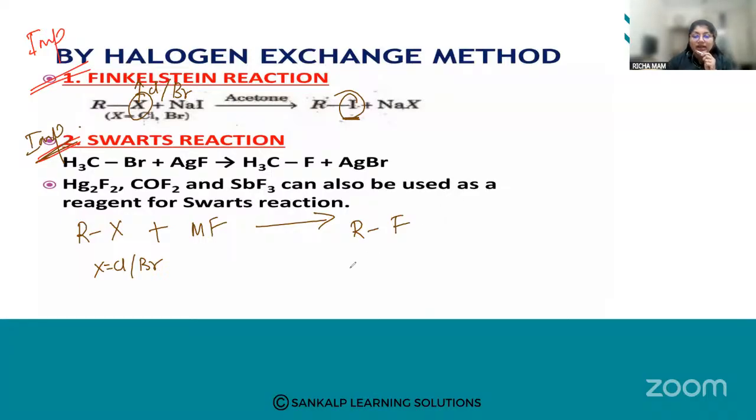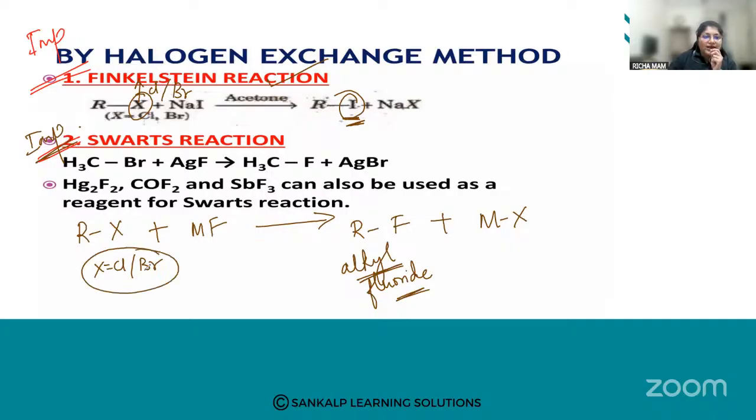We are going to get the alkyl fluorides. What are we going to get? Alkyl fluorides, plus your metallic fluoride is obtained. So when I want to get the iodoalkanes, we are going to use the Finkelstein reaction. When I want to get alkyl fluoride, I am going to use the Swarts reaction. So alkyl chlorides or bromides, we are going to react with a metallic fluoride.